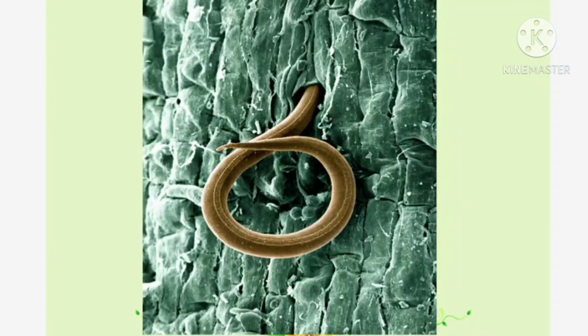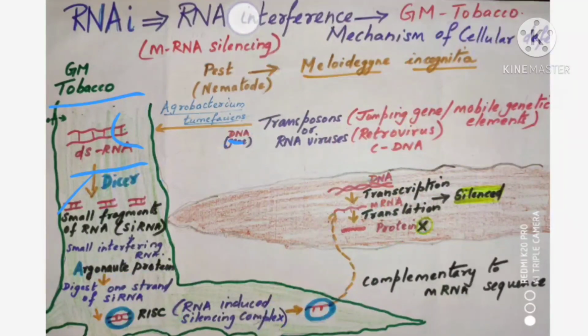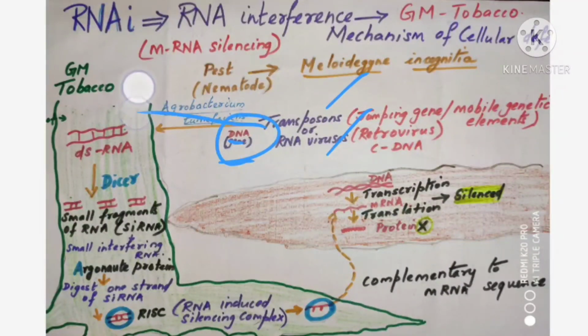So this is the diagrammatic representation of how the nematode is getting into the root of the tobacco plant. With this, I am winding up for today's portion. I hope it is very clear, right. So I will just show you the diagram which we have already seen in detail regarding the same. Here you can find, I will repeat once again, transposons or RNA viruses. With the help of that, the gene is being introduced into the tobacco plant.